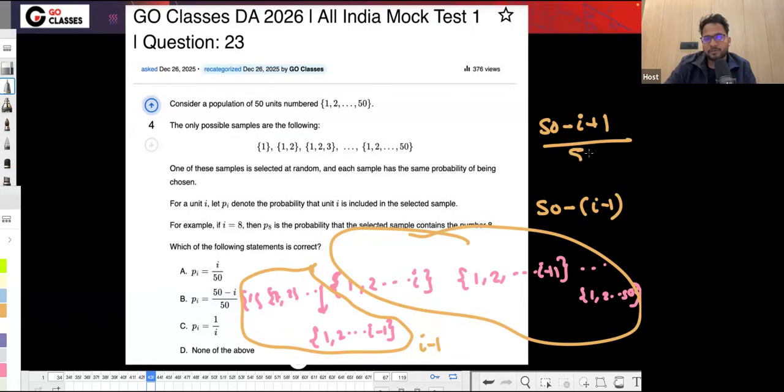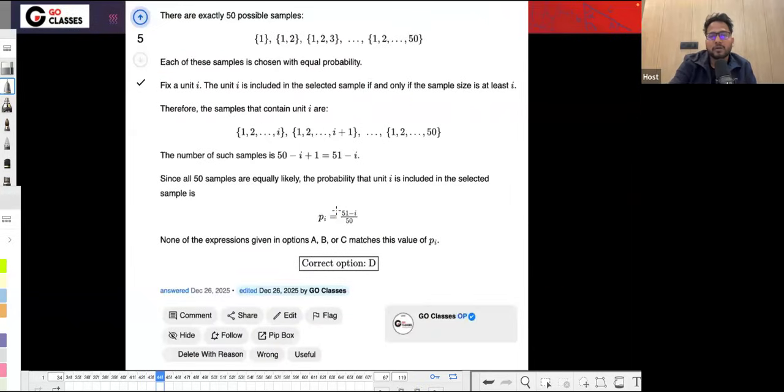divided by the total number of samples, which is 50, right? So I think this is 51 minus i. Sorry, 51 minus i divided by 50. Since 51 minus i divided by 50 is not among the answers, D is the correct answer here. Intentionally, I have not put this as an option, because I just want you to solve it very clearly. So basically, D is the correct answer here.